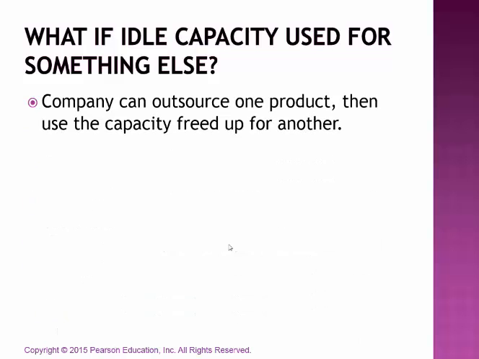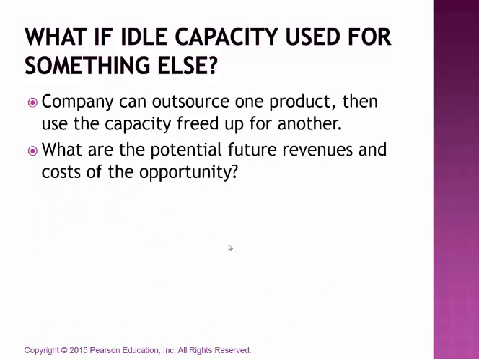What would happen? All right, so we would need to set up an analysis and calculate what is the overall effect on operating income. We would need to look at product number two and say, what could we get for it in revenues and what is it going to cost us to make them?